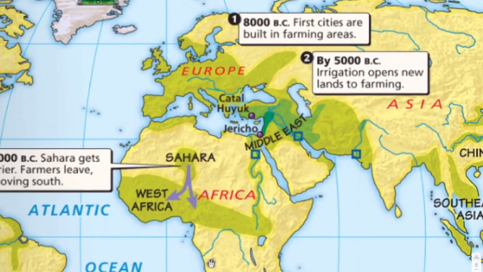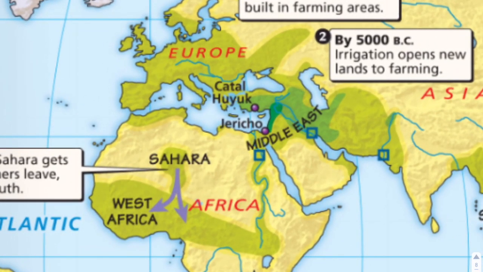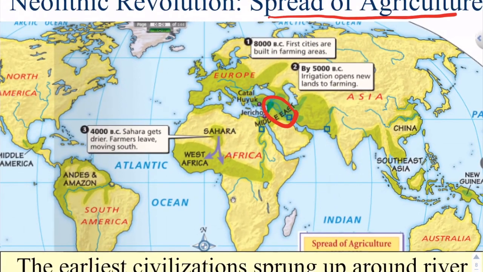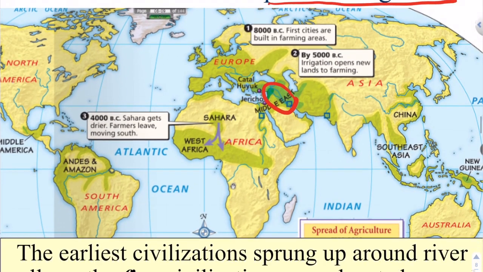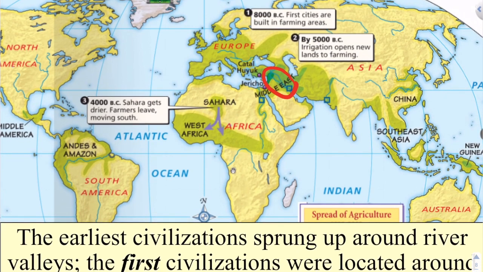I'm going to zoom in here. This right here is what we're going to talk about. That right there is where civilization begins. This is what we call the cradle of civilization. Now, from down here you can follow along, right?